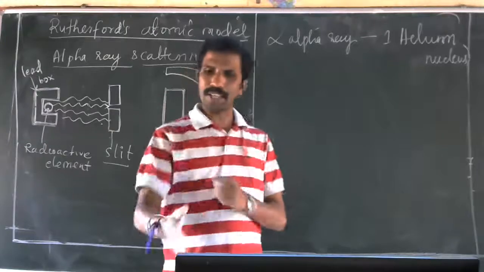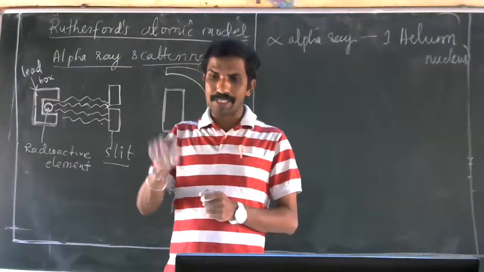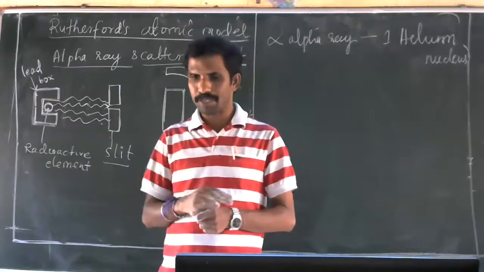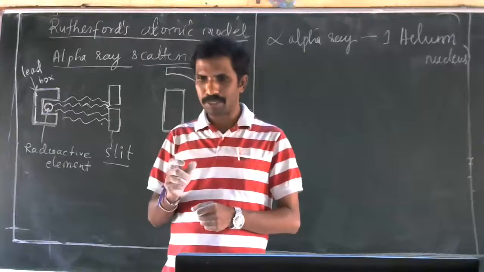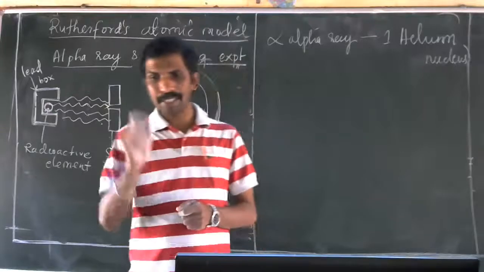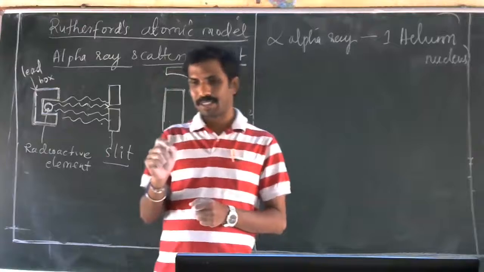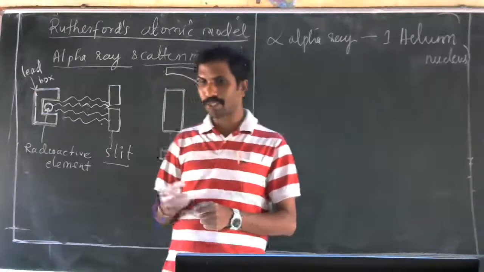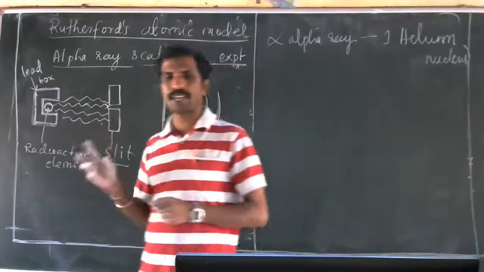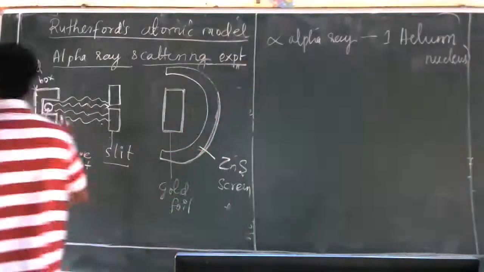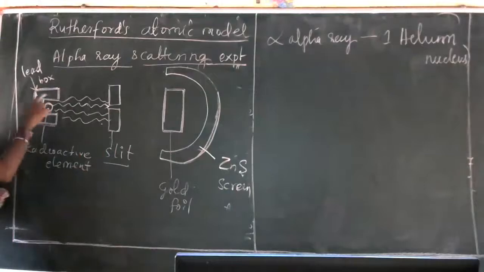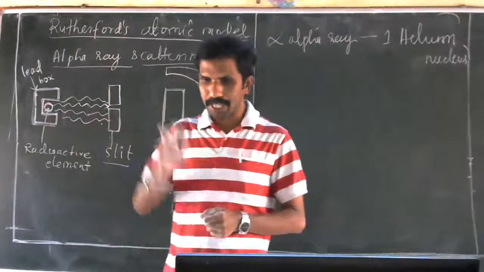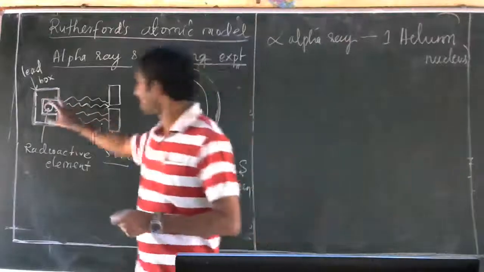That's why they enter the cells of our body and can damage our chromosomes. Chromosomes are present in the nucleus of the cell, so they can alter the chromosomes and cause cancer also. Understood? That dangerous they are. All these rays are dangerous. That's why they are kept in the lead box. Lead is one element which absorbs the radiation.